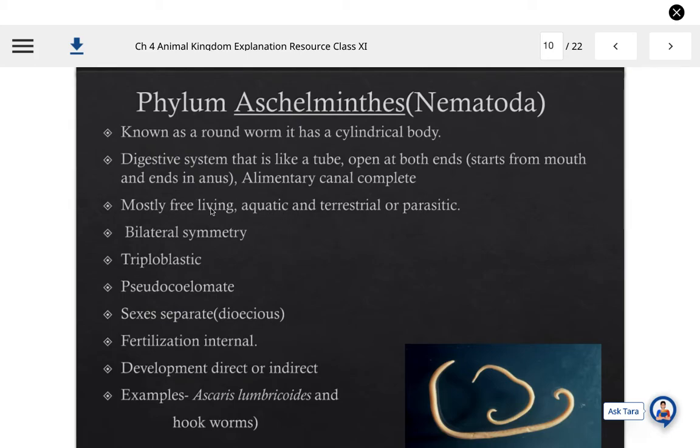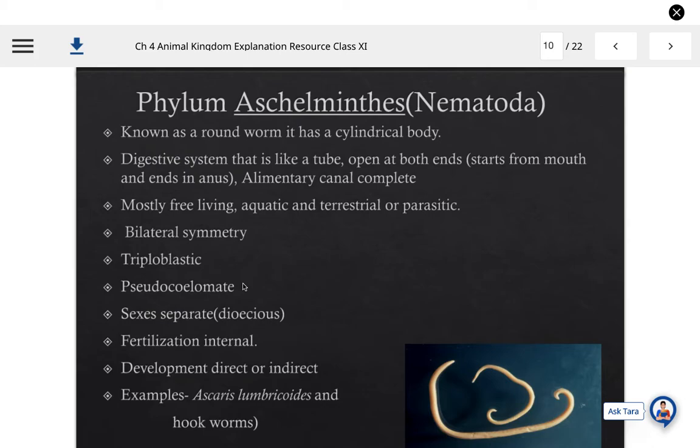Mostly they are free living, aquatic and terrestrial or parasitic forms. They are showing the bilateral symmetry. On the basis of germinal layers, they are triploblastic, means having three basic germ layers during their embryonic stages have been seen, ectoderm, endoderm as well as mesoderm in between them. They are pseudocoelomates, means no true coelom is present in them, or coelom is present in the form of pouches.